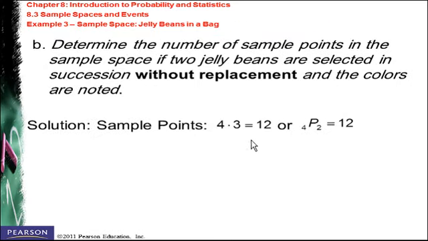And then the remaining will be only 3 jelly beans in the bag. So from the 3 I can get any one of them. So the total number of sample points this time is going to be 4 times 3, which is equal to 12. Why is there this difference? Again, because we have no replacement.